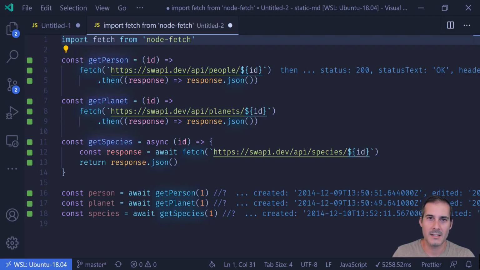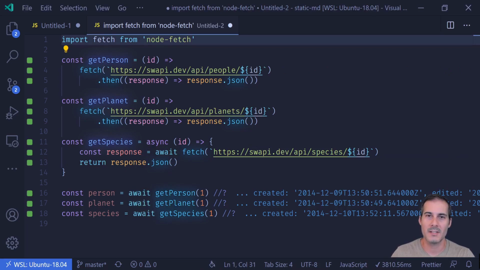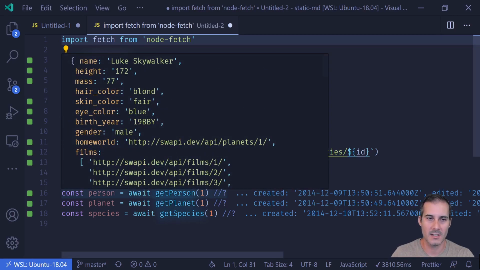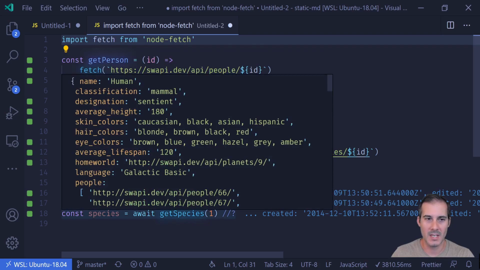Okay, enough with that. Let's dig into the demo project. Here I've got a couple of functions. I have getPerson, getPlanet, and getSpecies, and they each have a call to fetch inside. getSpecies is the same as these other two functions. I just wrote it in an async await style, so you can see the difference between using promises or async await. At first glance, there doesn't seem to be any issues with this code because I am calling each one of these successfully, and you can see the person is coming back as Luke Skywalker, the planet is Tatooine, and species comes back as human.